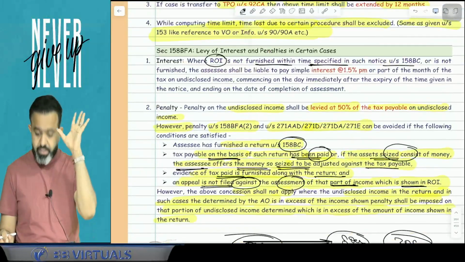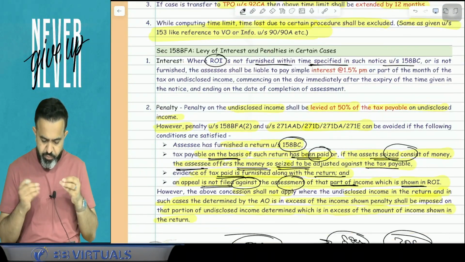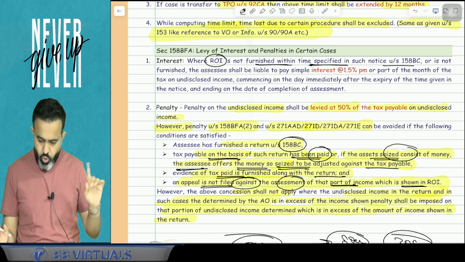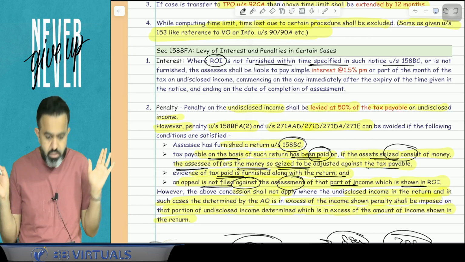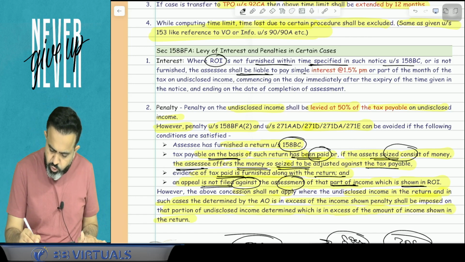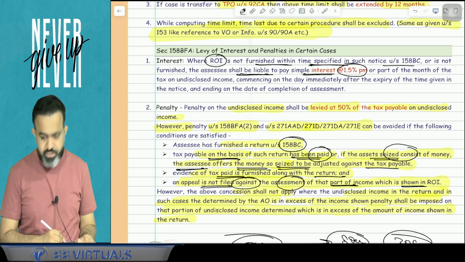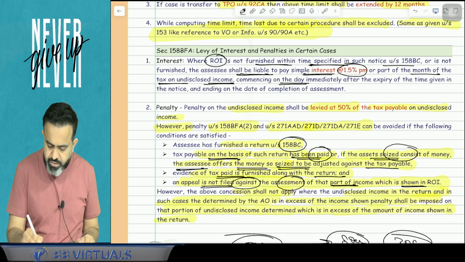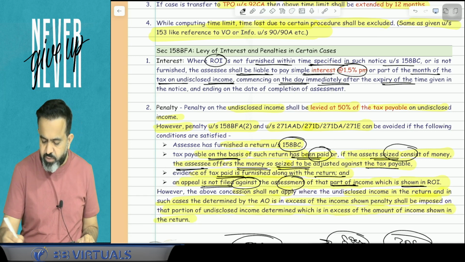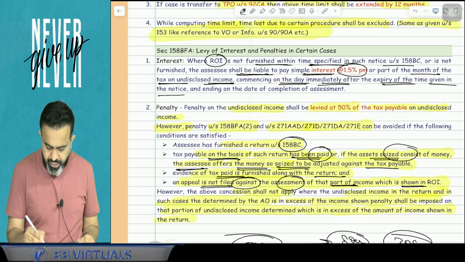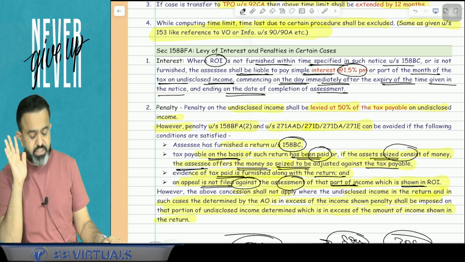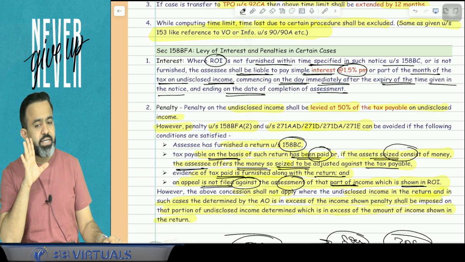But suppose you have not filed the return, then what will happen? Where the ROI is not furnished within the time specified in such notice, or is not furnished at all, then the assessee shall be liable to pay simple interest at the rate of 1.5% per month or part of the month on the tax on undisclosed income, commencing on the day immediately after the expiry of the time given in the notice and ending on the date of completion of assessment. So guys, if you have not filed the return, or you have filed a late return, then one interest is also applicable.